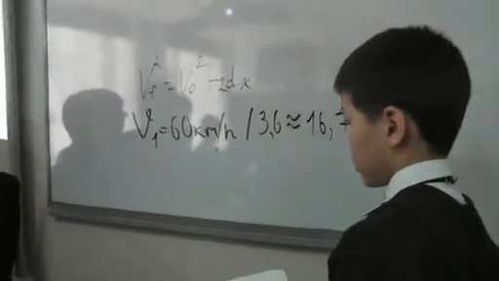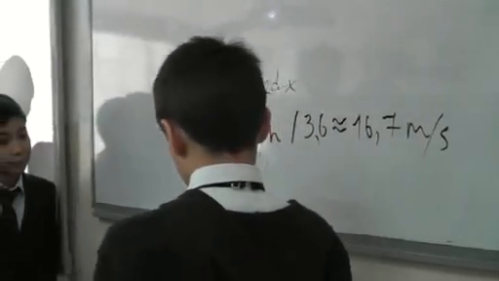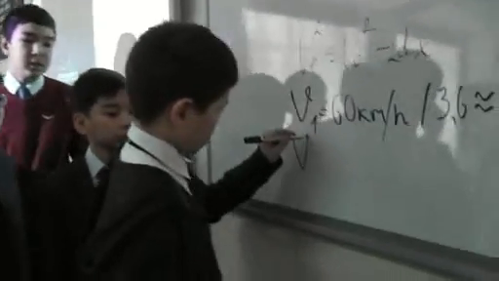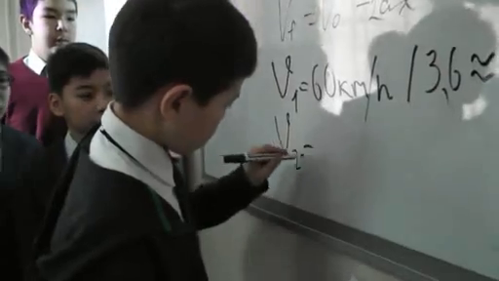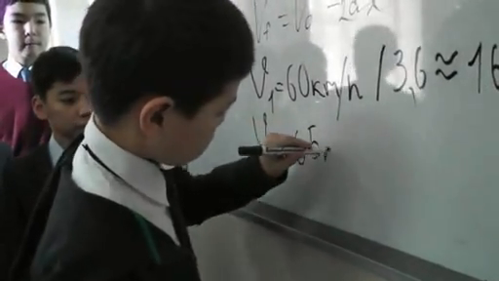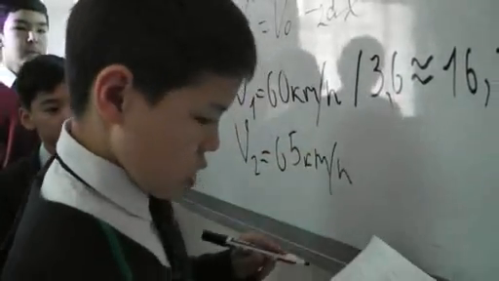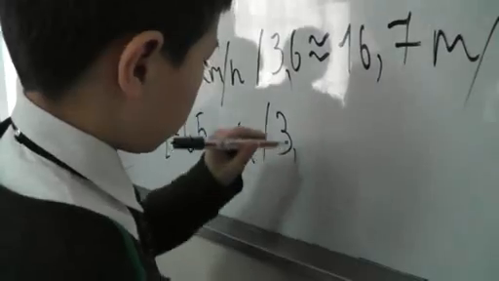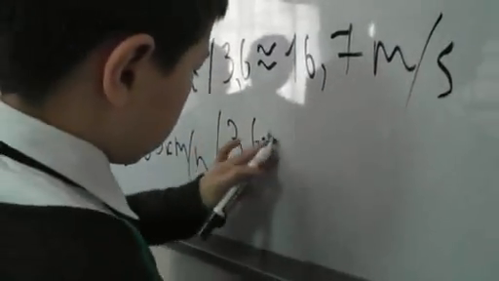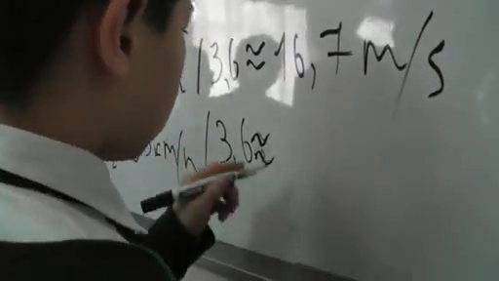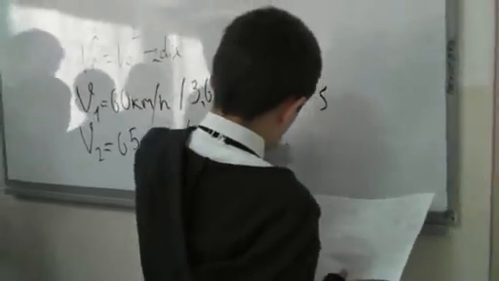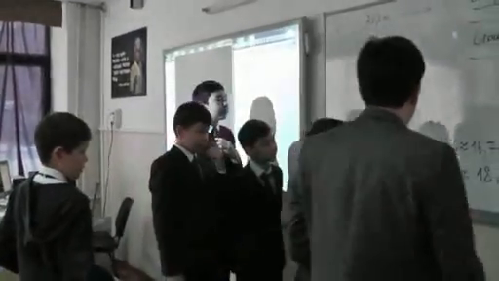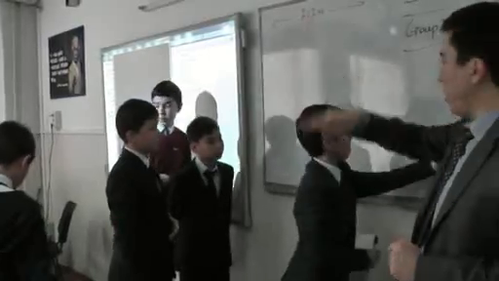Yes. V2. What will be V2? The second one will be V2, equal to 65 kilometers per hour. Divide by 3.6. And it will be equal to 18 meters per second. Okay. So they got two velocities.